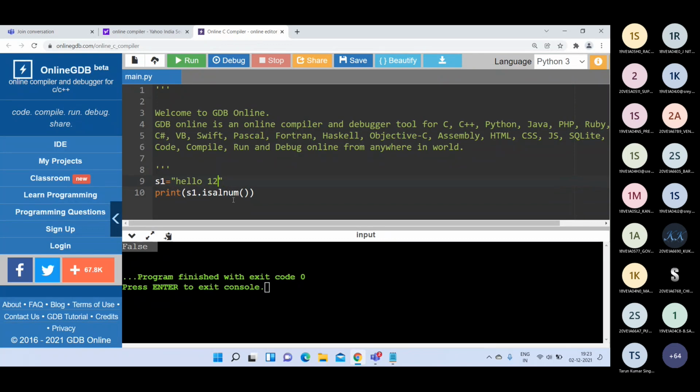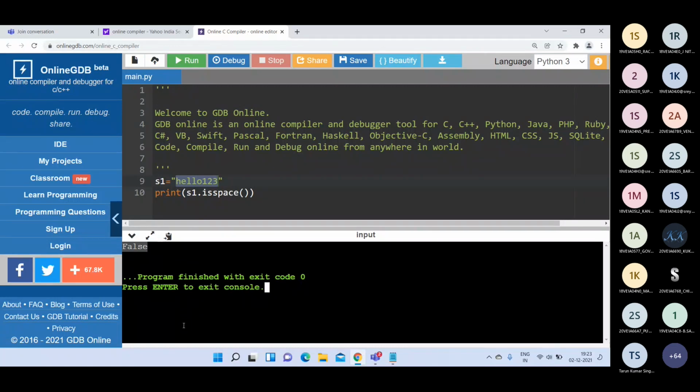Take hello, and here we can write isalpha. This checks only the alphabets. These are all alphabets, so you will get true value here. If any number is there, you will get false. See here, getting my point? And what is the next function? isspace. In this string there is no space, so we will get false value here.